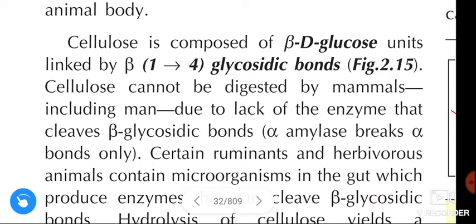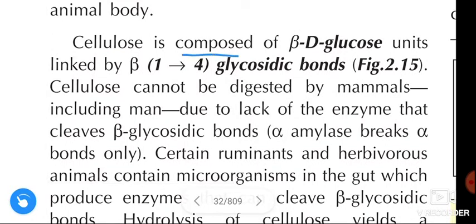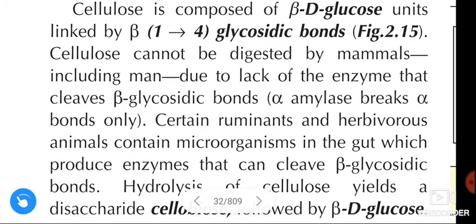See here, this cellulose is composed of beta D glucose units that are linked by beta 1 to 4 glycosidic bonds. In mammals, cellulose is not digested due to lack of the enzyme that cleaves the beta glycosidic bonds.